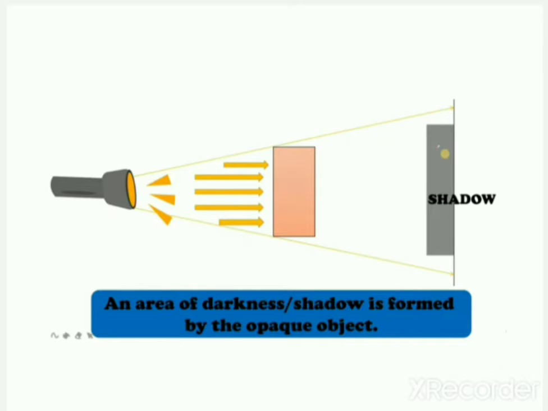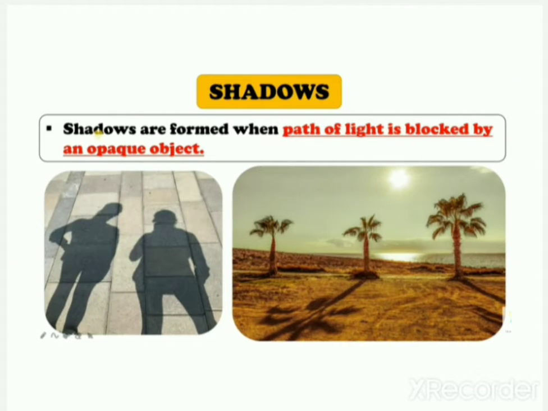When the light is blocked by any opaque object, an area of darkness or shadow is formed by the opaque object. So in this way shadows are formed. Shadows are formed when the path of light is blocked by an opaque object.